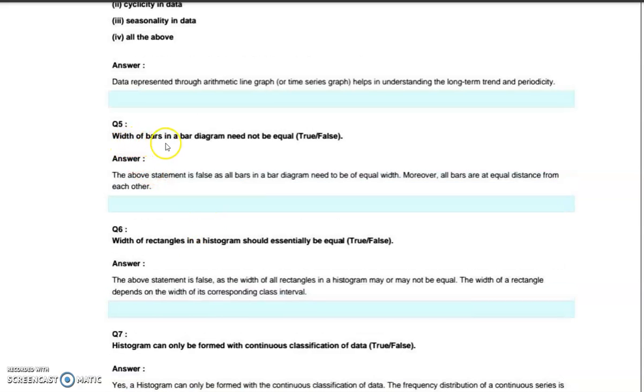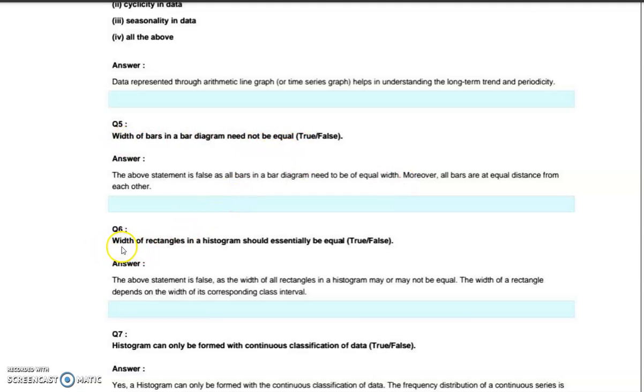Next one, width of the bars in a bar diagram need not be equal. Comment on the statement, true or false. The above statement is false, as all the bars in a bar diagram need to be of equal width. So this statement is false.